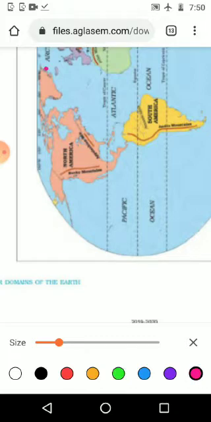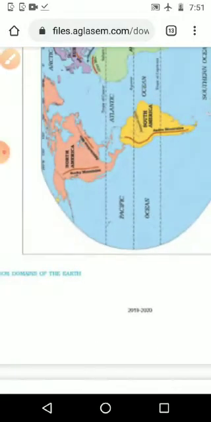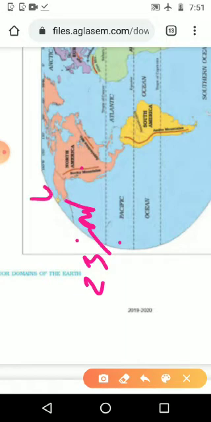The question is, we want to say the names of the oceans surrounding North America. So we can see this pink color, that is North America, and here we can see a small point where they are touching each other. This yellow color is South America, and above it is North America, and it has a small connection here, a small strip, that is known as the isthmus area. And let us move on, and we can see the Tropic of Cancer going through North America, and it is in the western hemisphere.